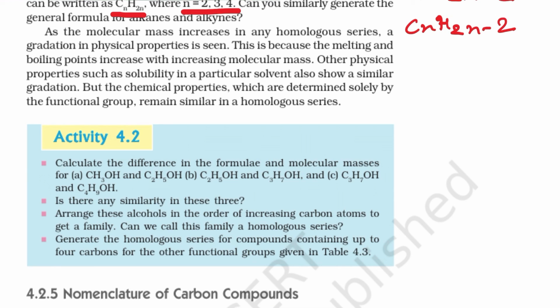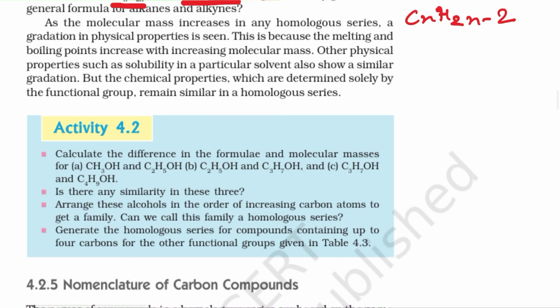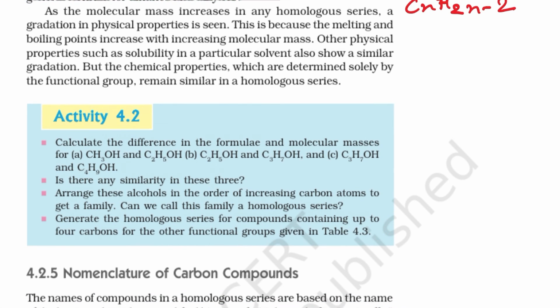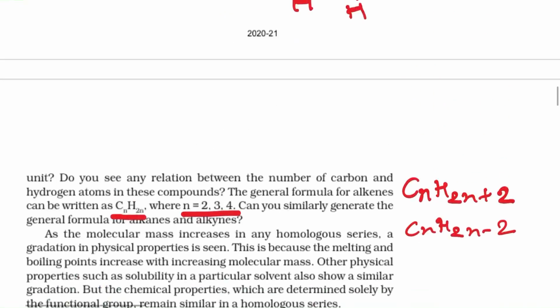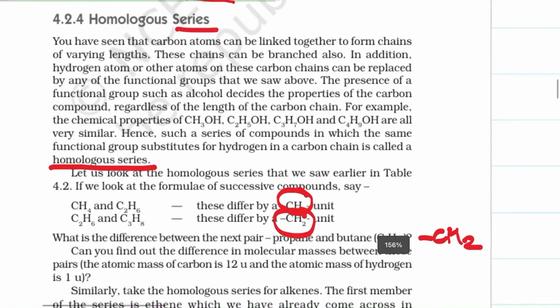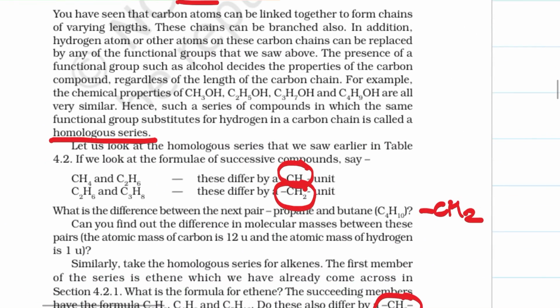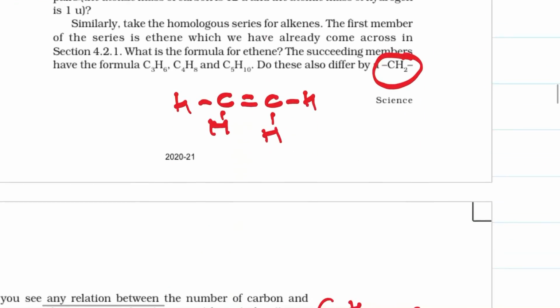But the chemical properties, which are determined solely by the functional group, remain similar in the homologous series. So this is how we call it a homologous series, where there is a difference of an equal number of carbon and hydrogen units between the succeeding and the preceding members of a given series, whether it is alkane, alkene or alkyne.